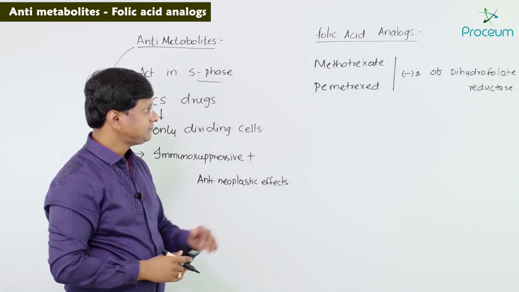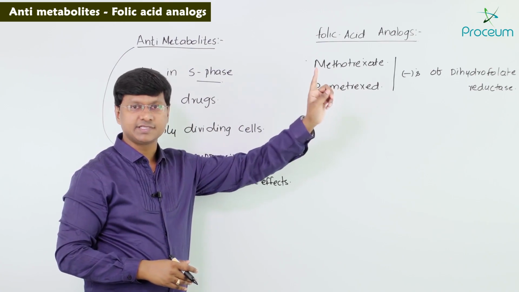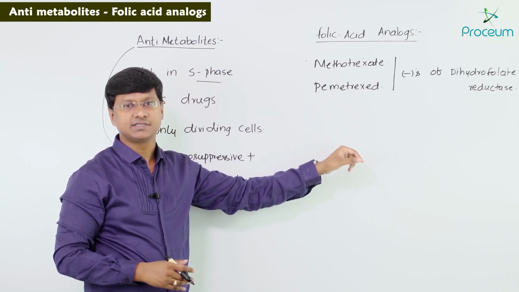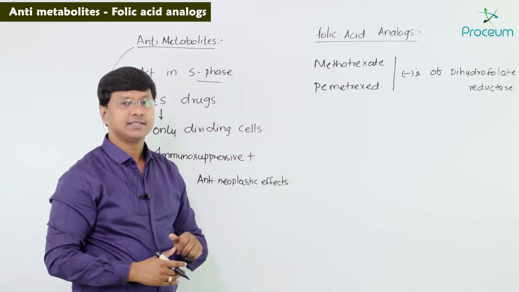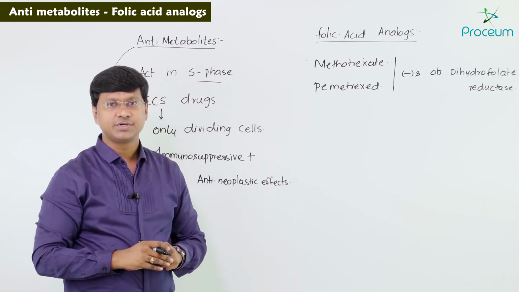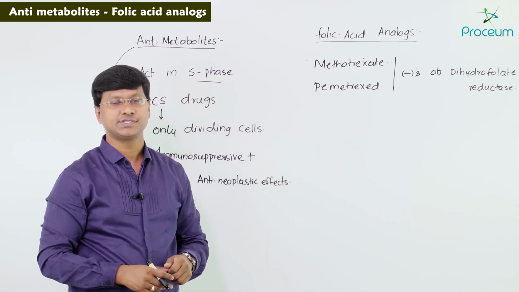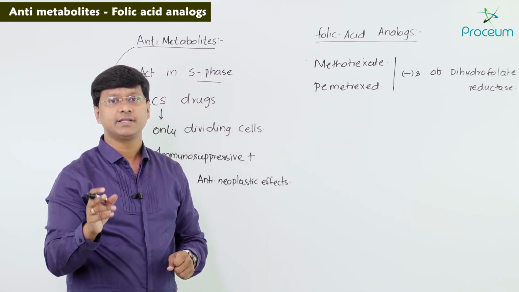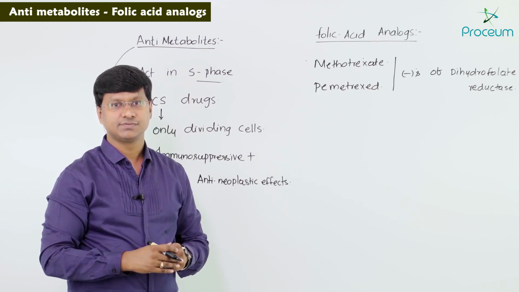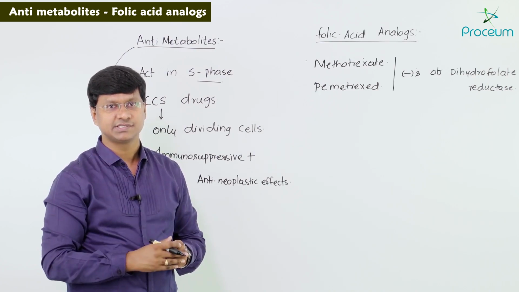By inhibiting the dihydrofolate reductase enzyme, the folic acid synthesis will not occur. Now these drugs, apart from inhibiting dihydrofolate reductase, also inhibit thymidylate synthase and the enzymes involved in early purine synthesis.